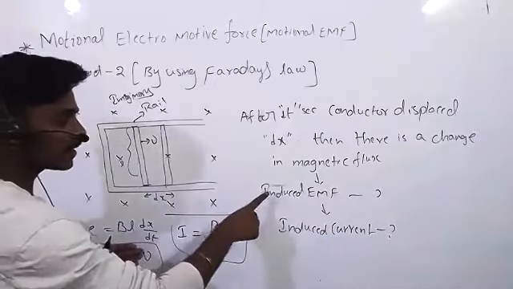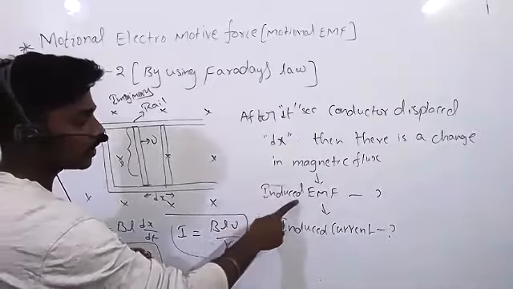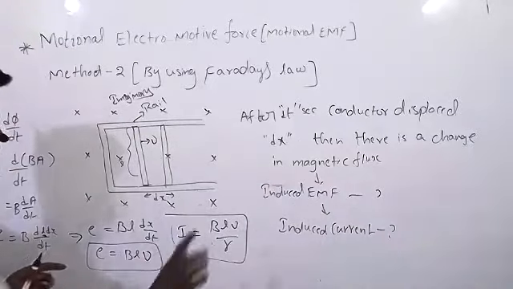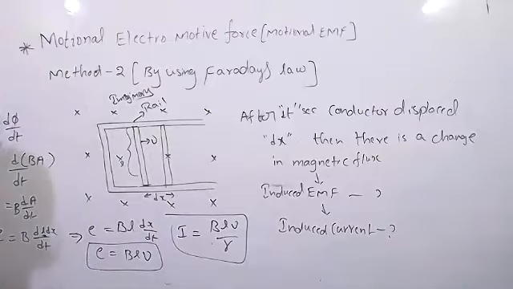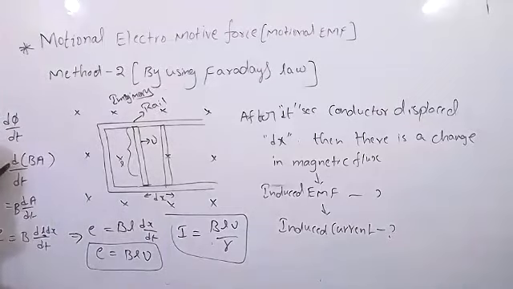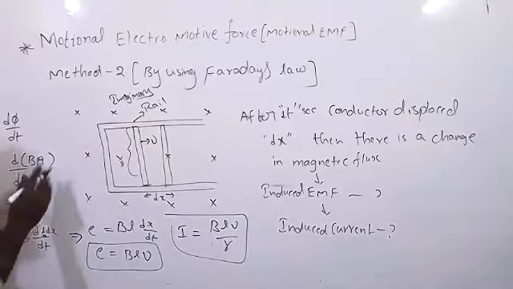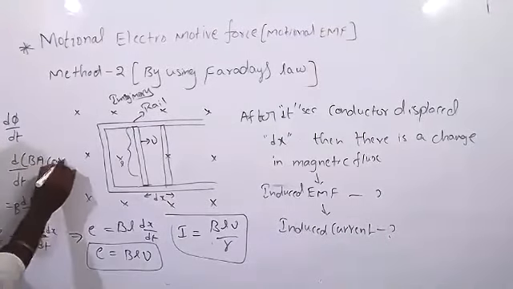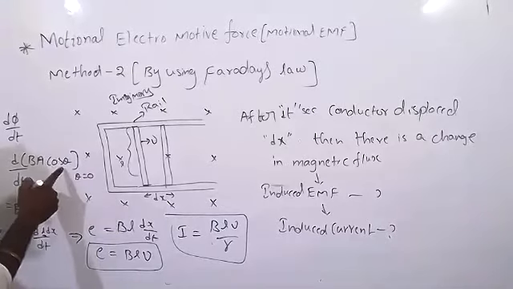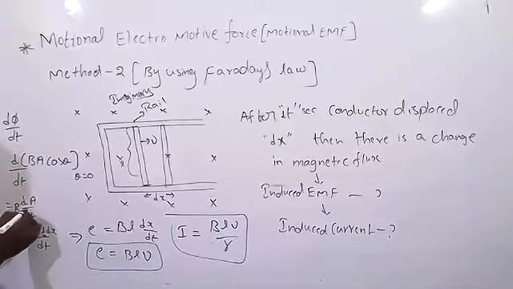When there is a change in flux, it produces induced EMF and induced current. So how to calculate that? E is equal to d phi by dt by using Faraday's law, that is d by dt of BA cos theta. Theta equal to 0, so cos 0 equal to 1, so we have removed it here.